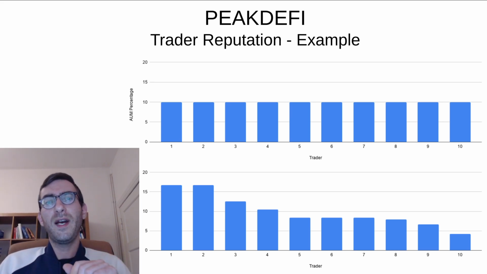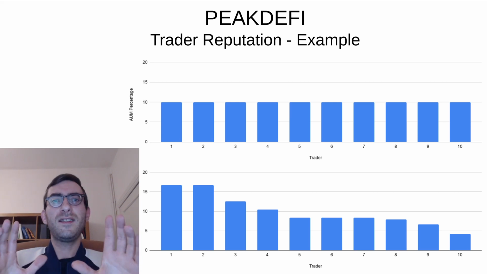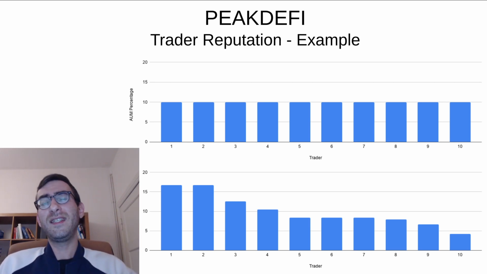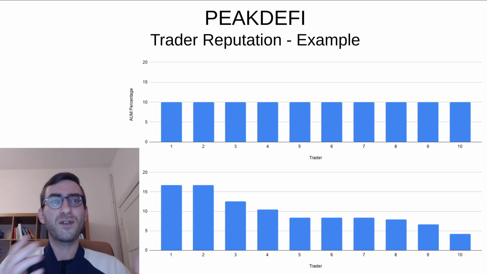The better you are as a trader over time, the bigger part of the whole money you get to manage, because you manage it better than others. And that means even if in the future, let's say there's only very good and good traders, because all the bad traders and the average traders have already jumped ship, they are just seeing their manageable assets shrink and shrink and shrink because they're not as good. Even if we only have good and very good traders, this principle still holds. Then still the share that the very good traders are allowed to manage will still increase, while that of the traders that are good but not as good will still go down.